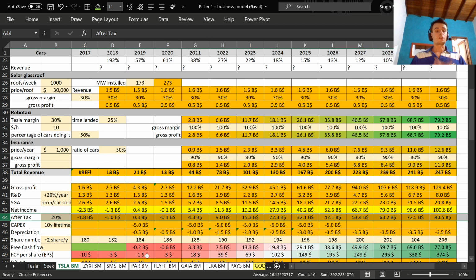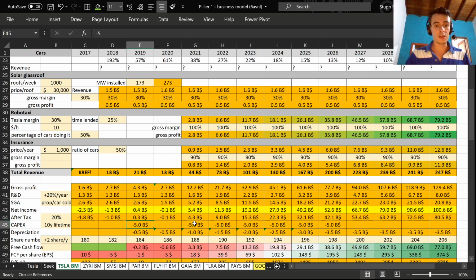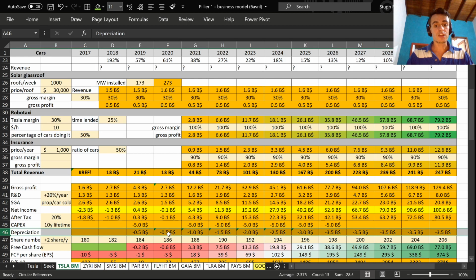Now, to get my free cash flow, I need to get this value and also remove the depreciation. For this, I consider that for every year when I install a new Gigafactory, $5 billion, depreciation will be $500 million per year per Gigafactory. And this is where I calculate the depreciation for each year.